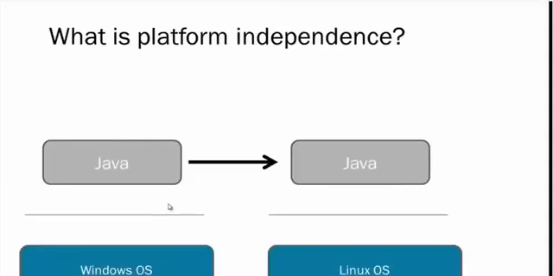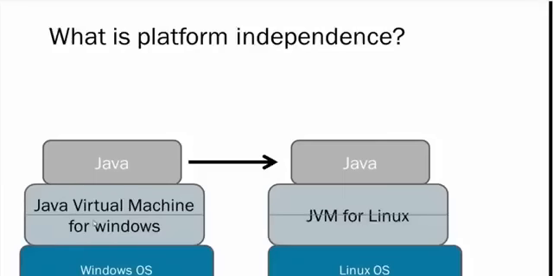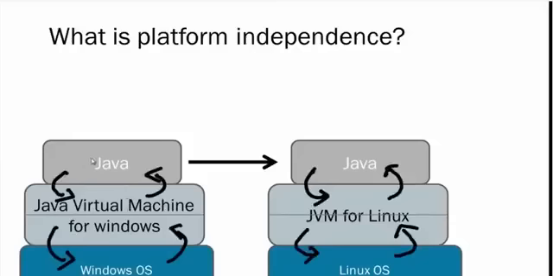So how did they make Java platform independent? What they did is they brought in another layer between the Java language and the operating system. The layer is called the Java Virtual Machine, or JVM for short. Now there are different virtual machines for different operating systems. This virtual machine is dependent on the operating system, but Java will run on top of the Java virtual machine. So there is a layer. You can see that they have brought in a layer between the language and the operating system, thereby making Java a platform independent language.